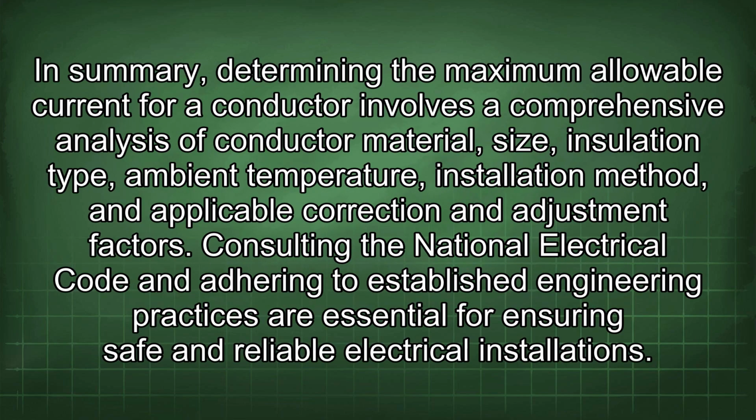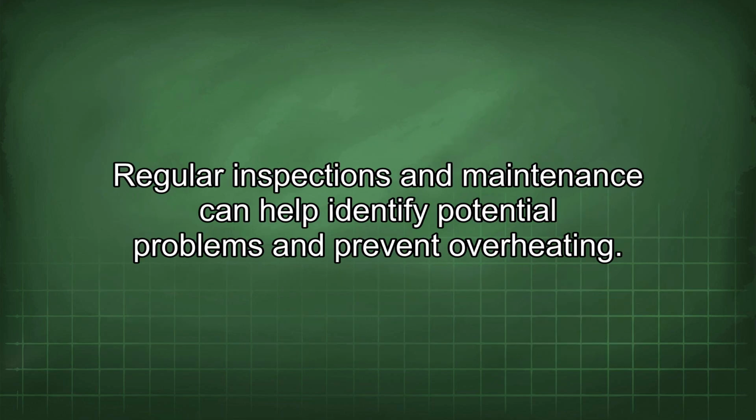In summary, determining the maximum allowable current for a conductor involves a comprehensive analysis of conductor material, size, insulation type, ambient temperature, installation method, and applicable correction and adjustment factors. Consulting the National Electrical Code and adhering to established engineering practices are essential for ensuring safe and reliable electrical installations. Regular inspections and maintenance can help identify potential problems and prevent overheating.